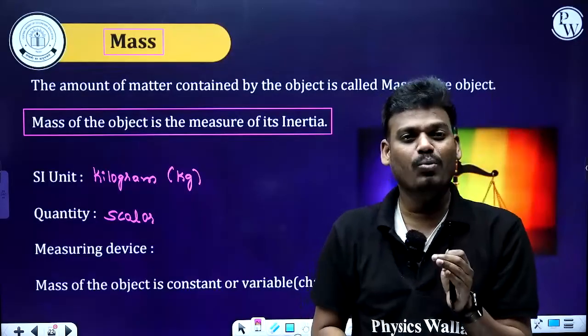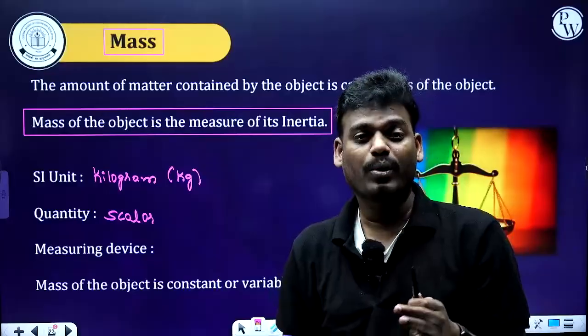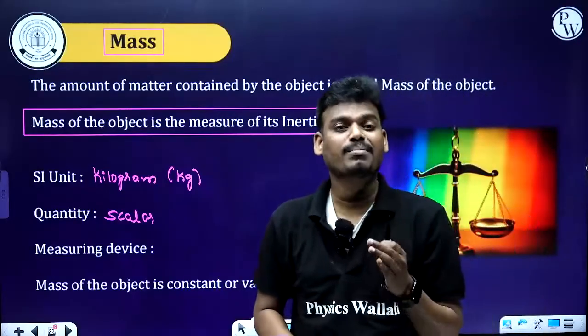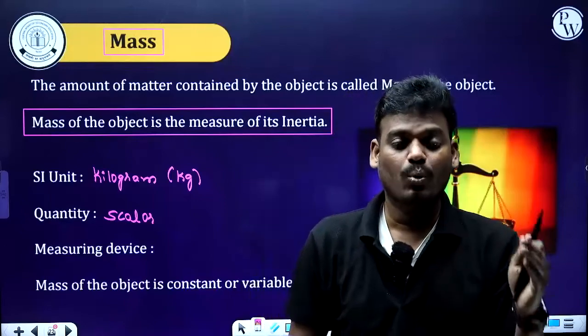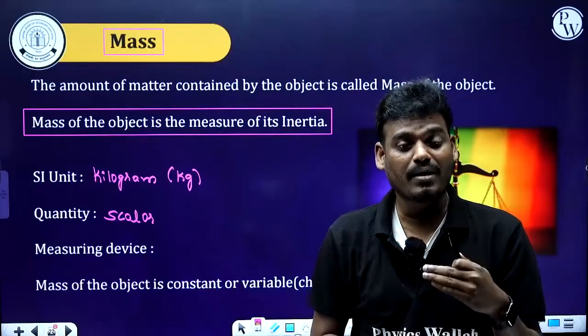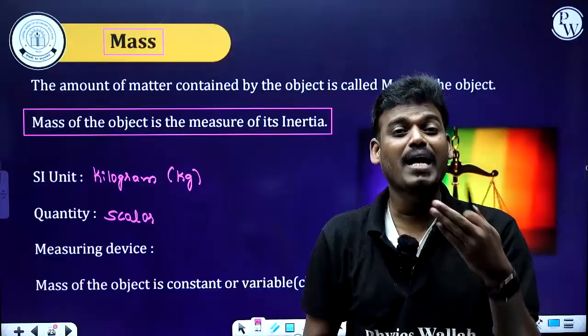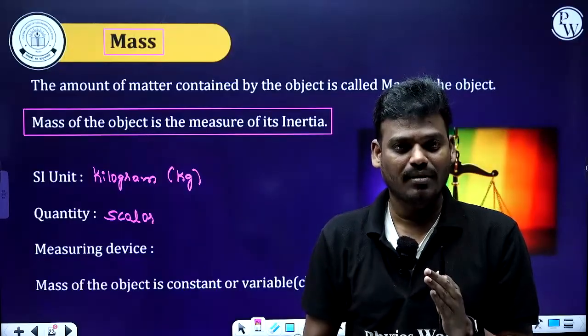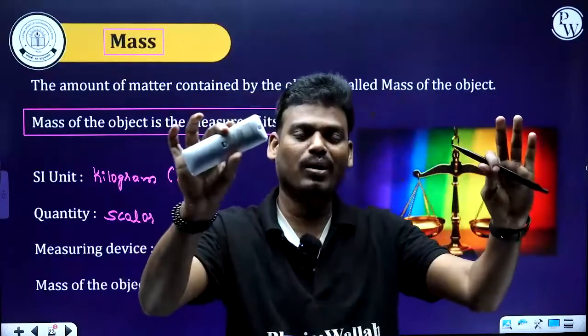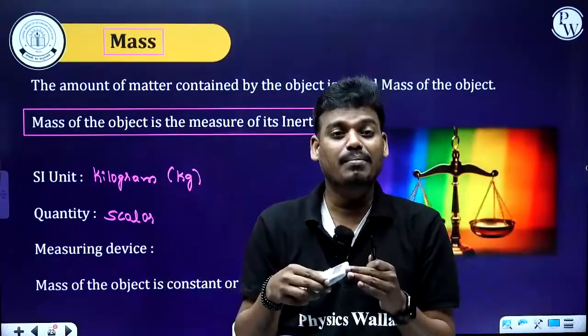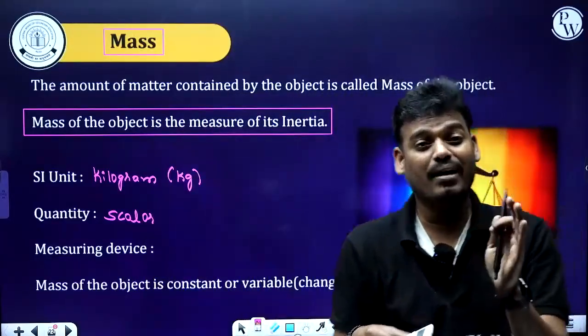I hope you know what matter is in chemistry. I hope you have already learned about what is matter. Matter is something which occupies space, has a mass, and is perceived by our senses. So this is nothing but matter only. But how to define mass? Mass is nothing but the amount of matter contained by the body.